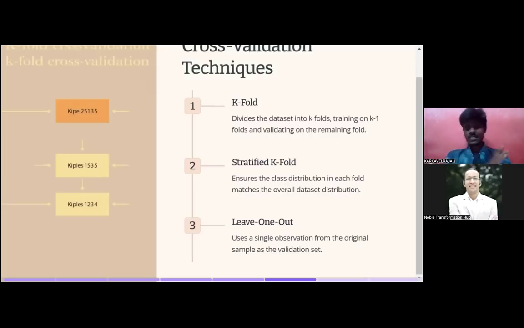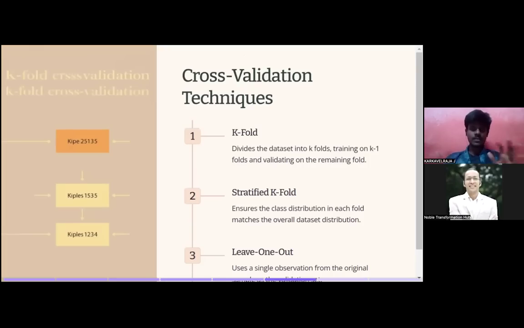Similarly, this is the first step. We use one for testing, all others are training. Next step, we use the second data for testing, all others are training. Next step, we use the third data for testing, all others are training. Like that, we move on until we reach 100, because we have 100 data. In this way, we can evaluate the model. Hope you guys are able to understand. This is how cross validation helps us to evaluate the deep learning model. Let's move on to the next slide.